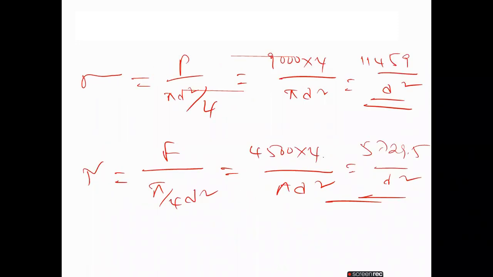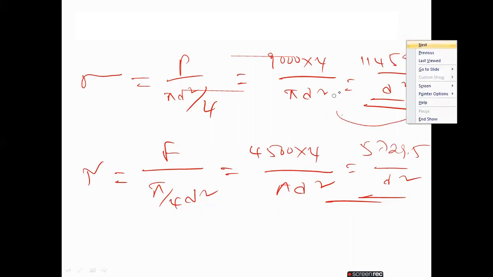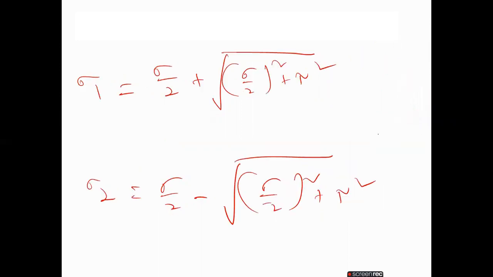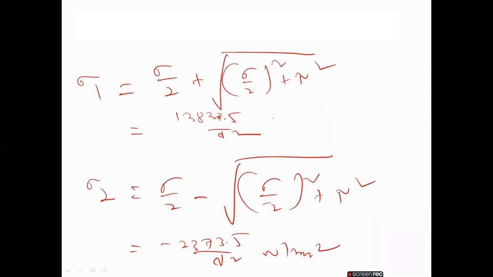The sigma value we know, 11,459 by d square, and the tau value is 5729.5. We substitute both in these two equations. This one I got 13,832.5 by d square, and this one minus 2373.5 by d square, Newton per mm square.